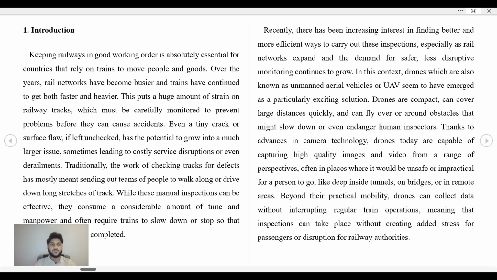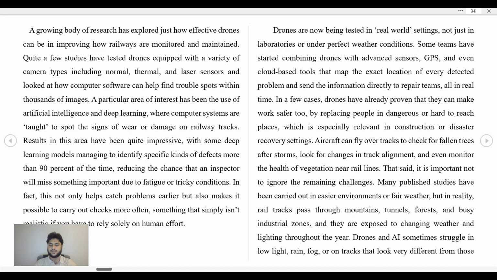As mentioned earlier, introduction. Keeping railways in good working order is absolutely essential for countries that rely on trains to move people and goods. Recently, there has been increasing interest in finding better and more efficient ways to carry out these inspections, especially as rail networks expand and the demand for safer, less disruptive monitoring continues to grow.